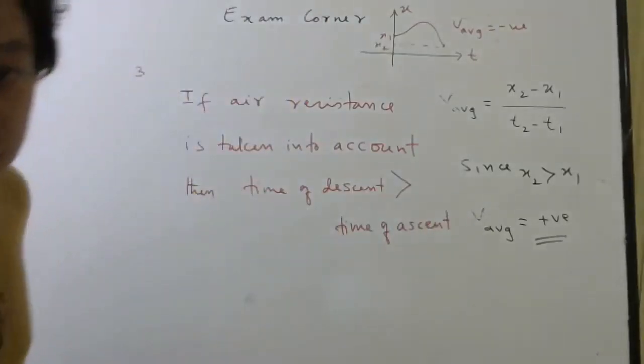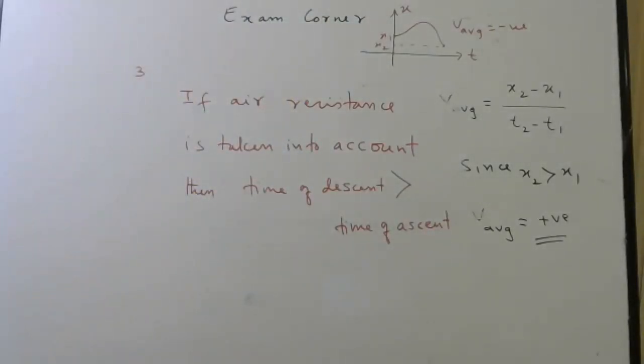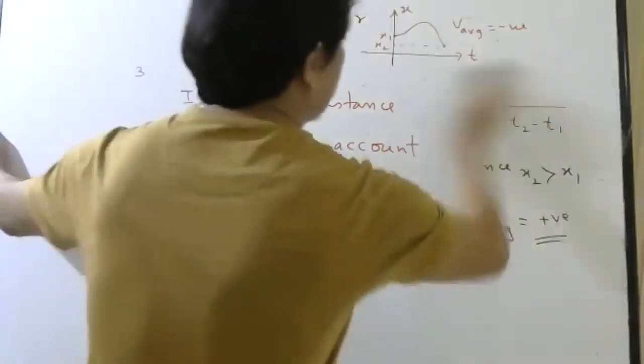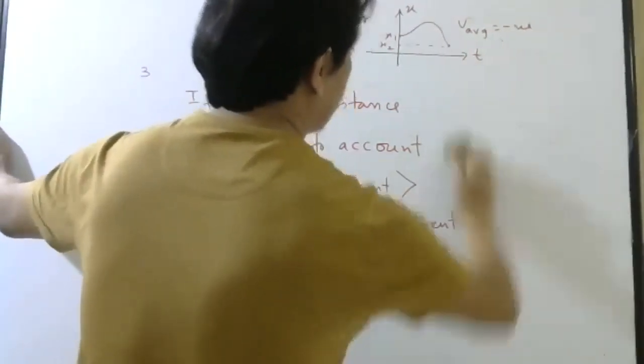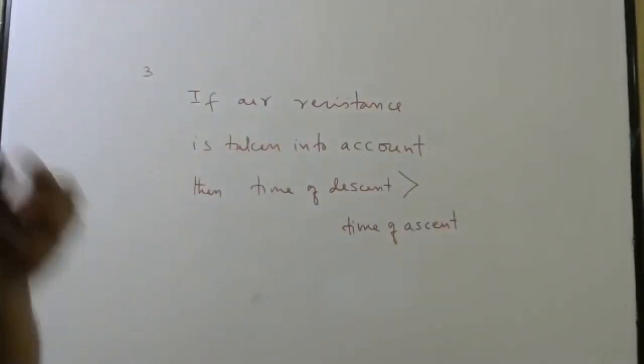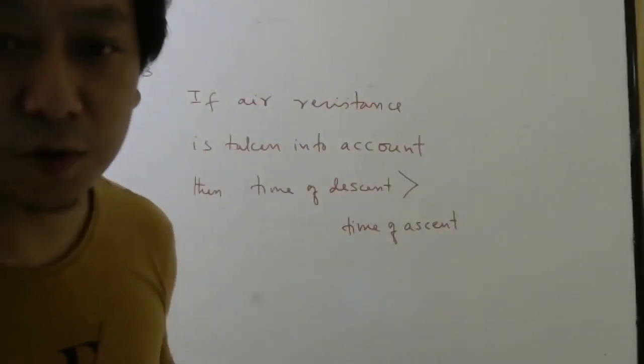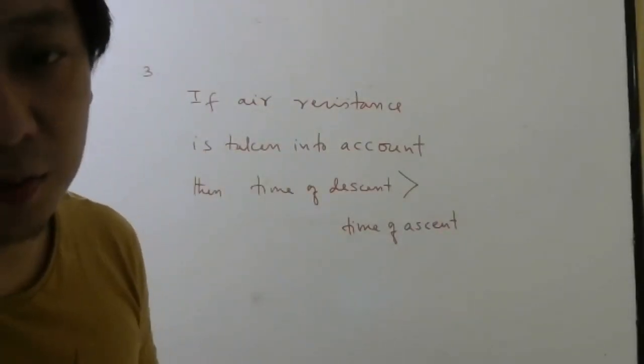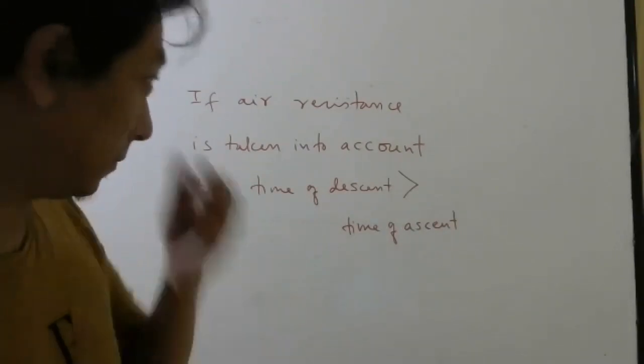So please remember this for 1 mark. From your experience, you should try to answer this. Later, I will give you mathematical proof once we do Newton's laws.